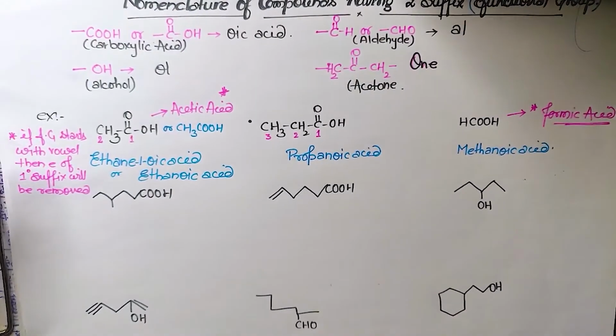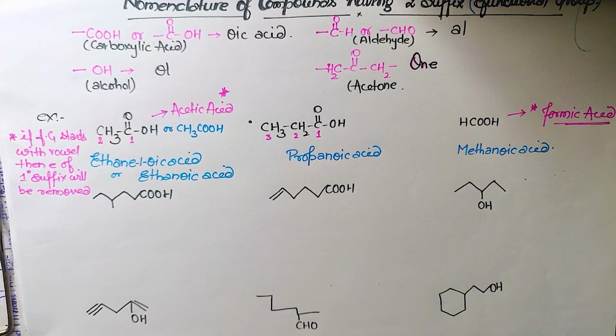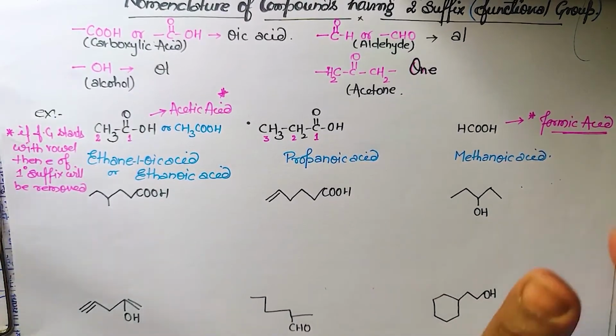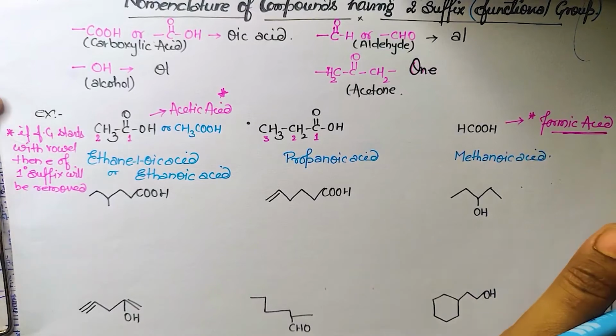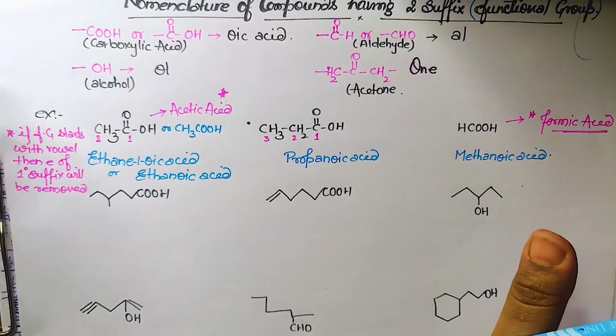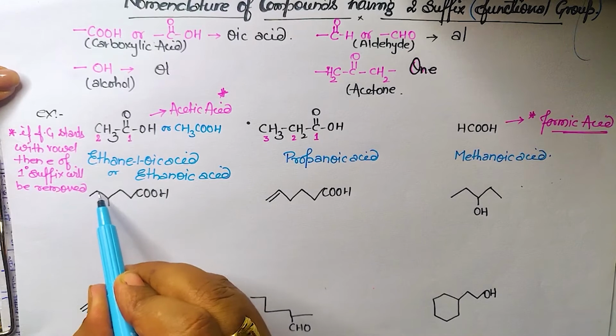चलिए, now थोड़ा सा complex करते हैं compound को, and this is the structure now. If you go through the first video, the second rule I have explained: if in the chain there is the functional group, then that will be considered as the main chain irrespective of its length. Whether it is longest or not, it is not going to bother. We have to consider the main chain, the one which is having the functional group. So this chain is having the functional group.